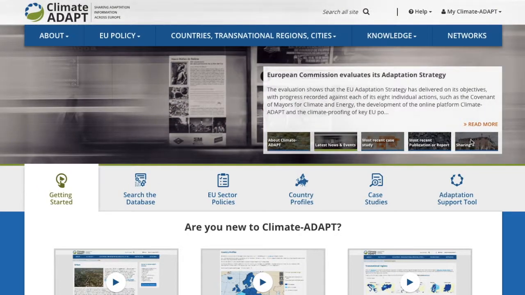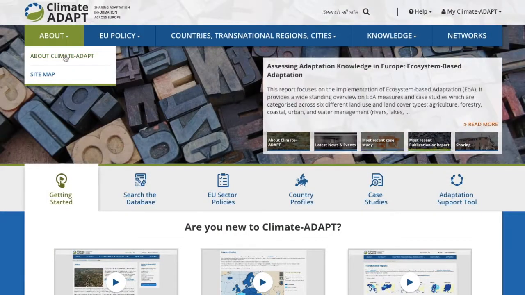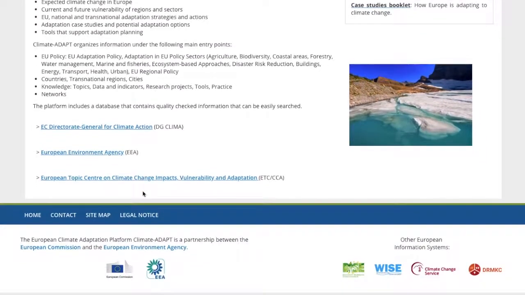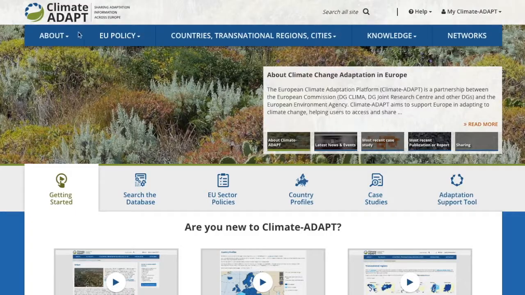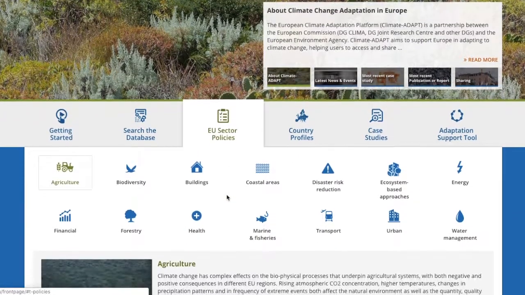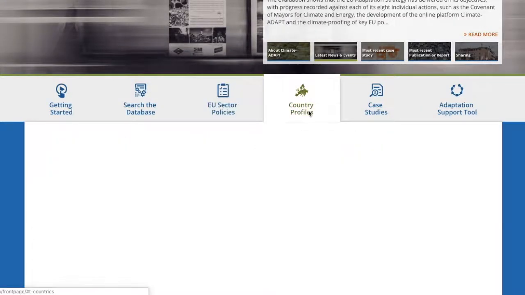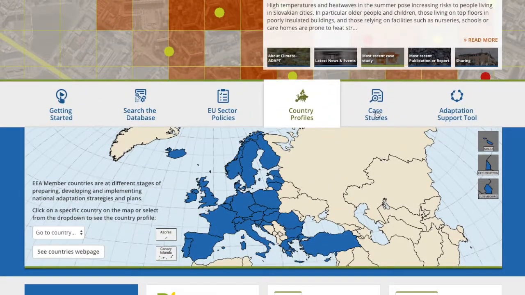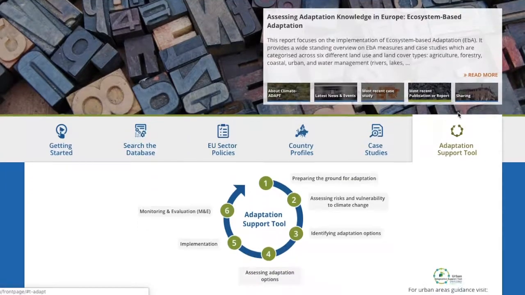Climate Adapt is a key element of the European Union climate change adaptation strategy with the aim to support better informed decision-making in Europe, helping users to access and share data and information on observed and expected climate change in Europe, current and future vulnerability of regions and sectors, European Union national and transnational adaptation strategies and actions, adaptation case studies and potential adaptation options, tools that support adaptation planning.